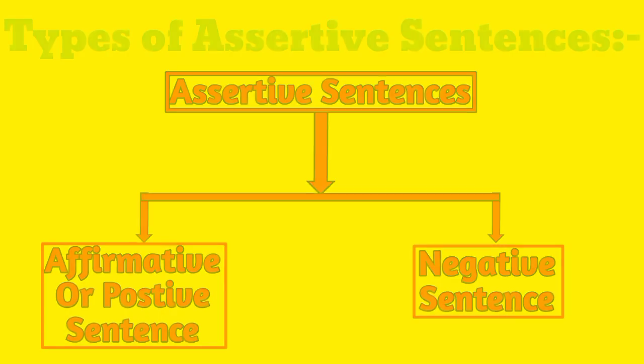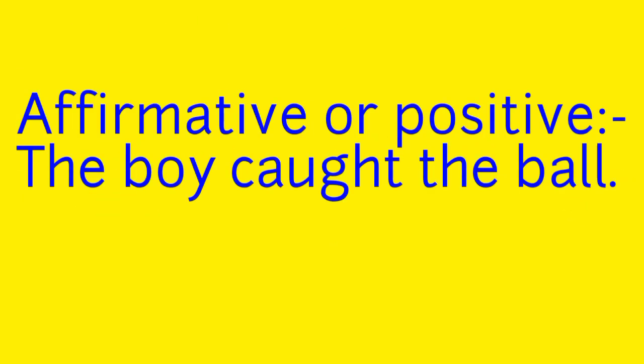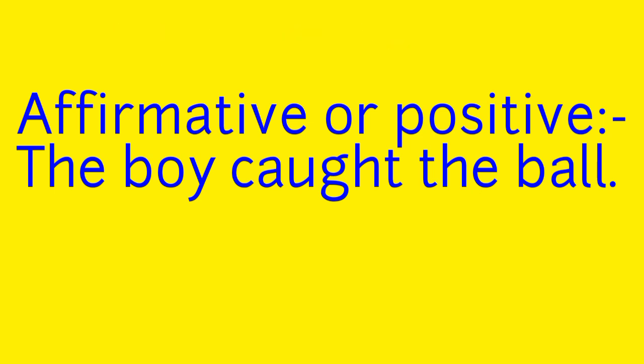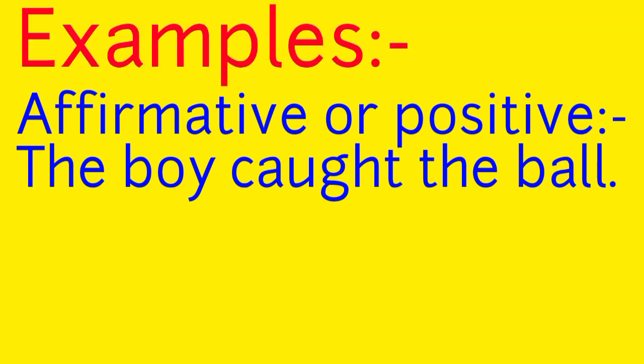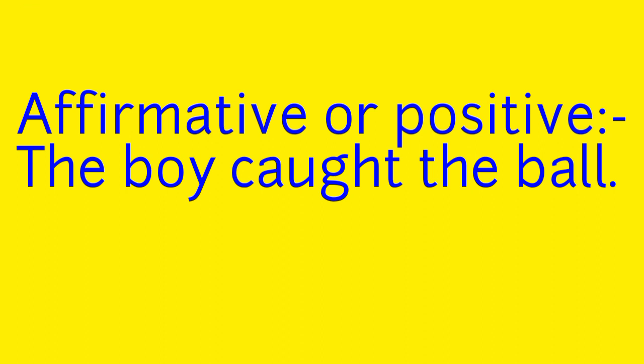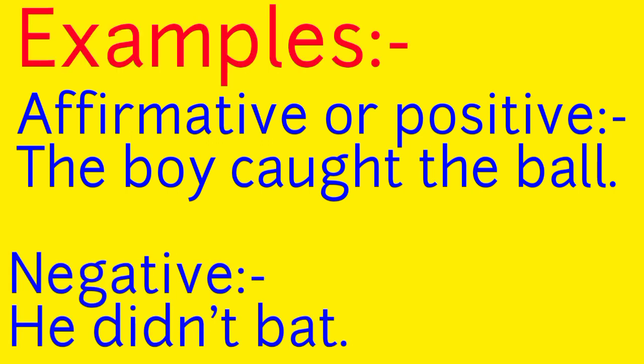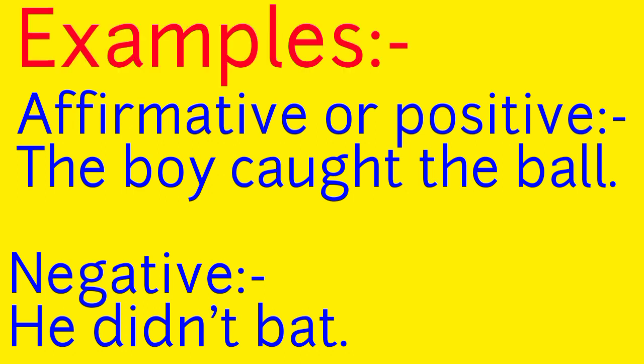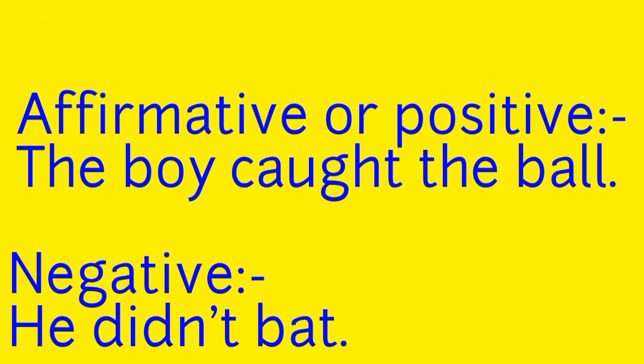Now I am going to give you some examples so that you will be clear about affirmative sentences and negative sentences. First, an example of an affirmative or positive sentence: The boy caught the ball. This is a positive sentence and it is a simple sentence also. Now I am going to give you an example of a negative sentence: He didn't bat. This means there is not with did, and when there is not, the sentence is negative. So this sentence is a negative sentence.